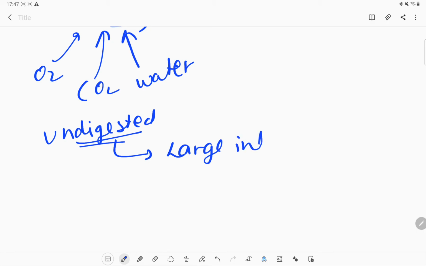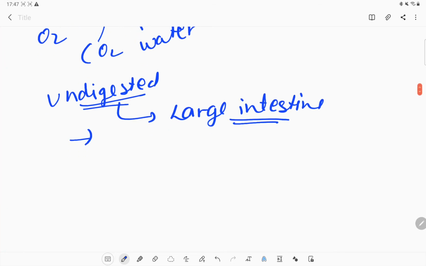Okay, so there is not much function left for the large intestine. What is the large intestine? It is much wider. This is the main important thing about the large intestine: it is wider and shorter.